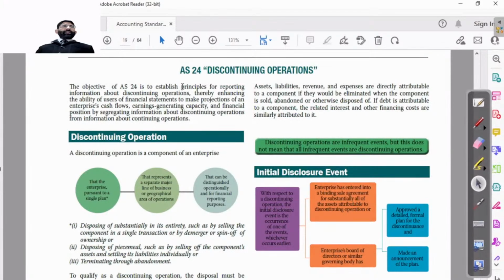Before starting this AS, I would like to get feedback from all of you regarding the previous AS. Is that AS clear to everyone? Just tell me, is AS 22 clear to everyone? Send your feedback quickly, beta. No, it is not possible, Abdul, because we have to go as per the syllabus also. But if time permits, I would like to go for some extra questions of accounting standards in the upcoming lectures, because this all depends upon the coverage of the syllabus. I have 4 more lectures after this lecture, and in those lectures I have to go for some chapters.